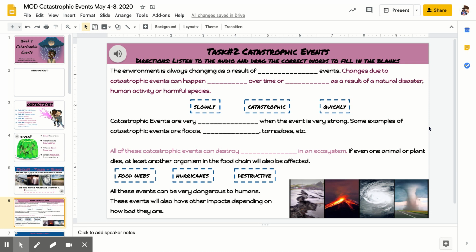The next thing you're going to do is take some notes. So you'll click this audio button. You're going to need it for this. And as you listen, you're going to drag, just like always, drag the words to the appropriate line.